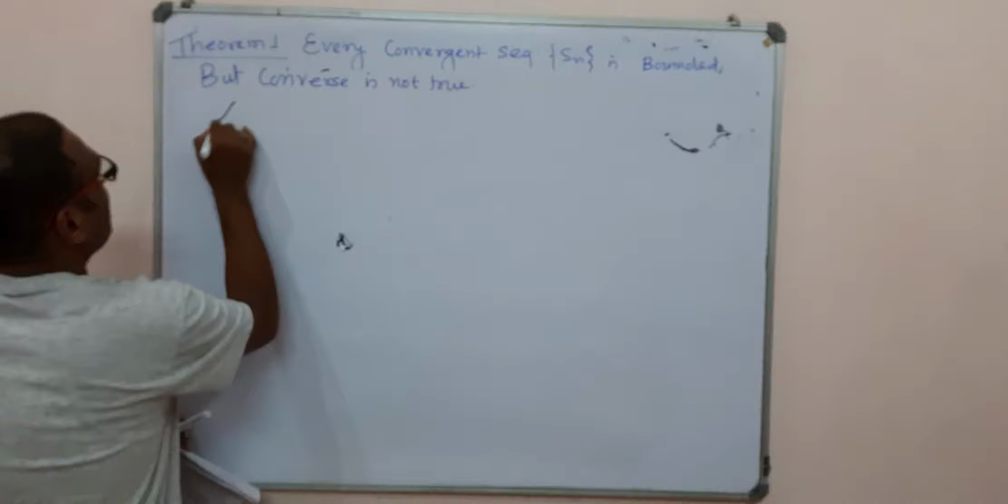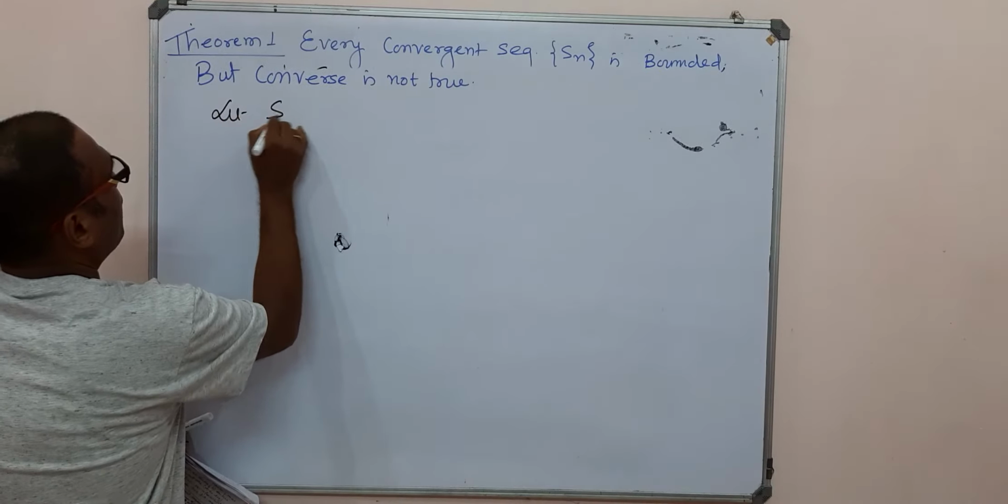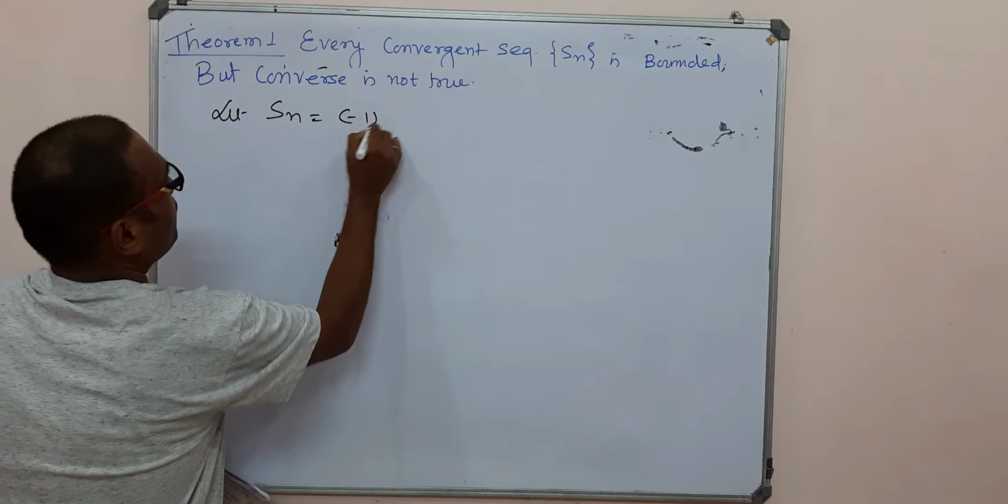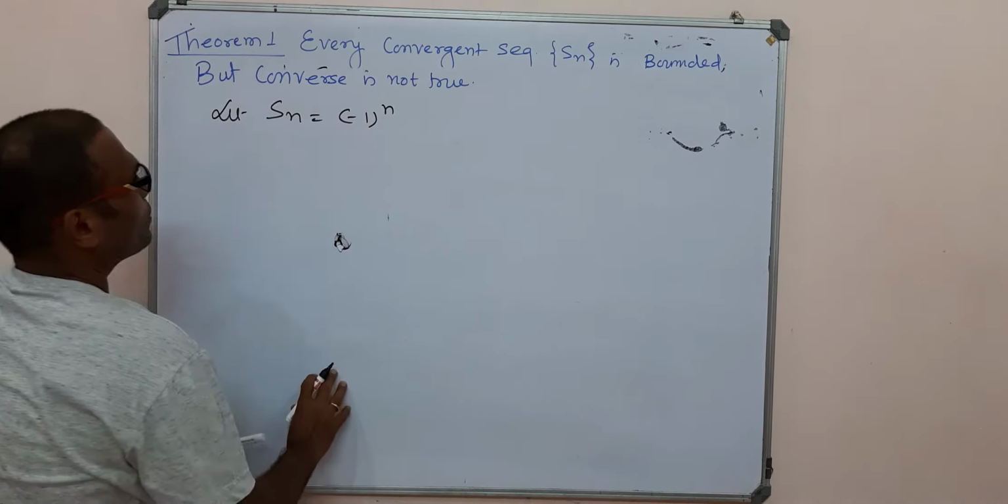In the previous video lecture, we discussed that every convergent sequence is bounded, but the converse is not true. This is the fact. For this, we consider the example: let Sn be a sequence, Sn = (-1)^n for all n belonging to the natural numbers. Now, this is a sequence which is bounded.